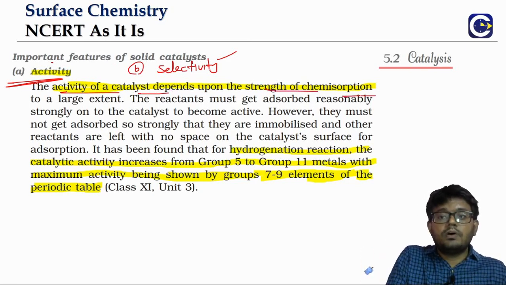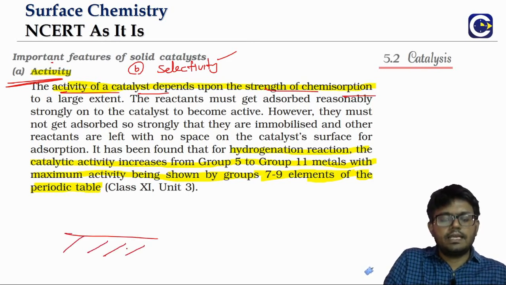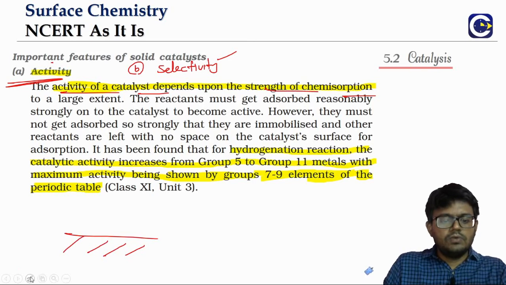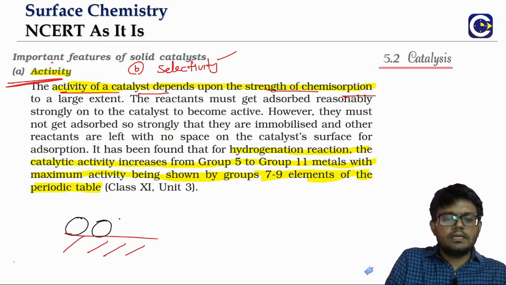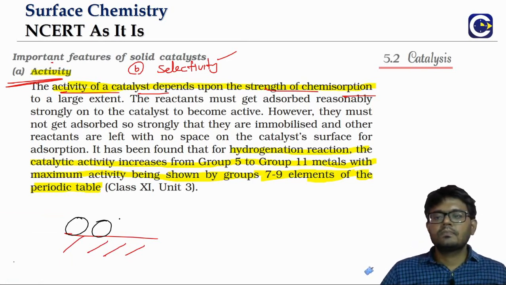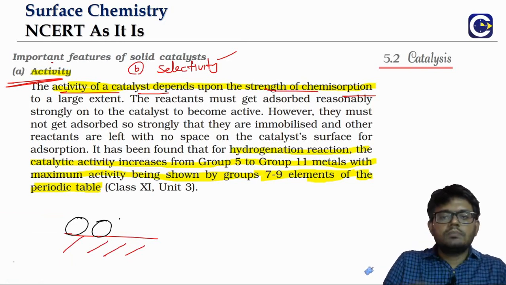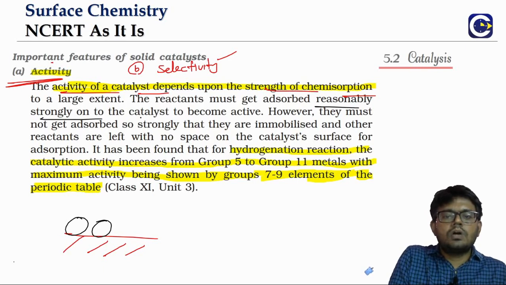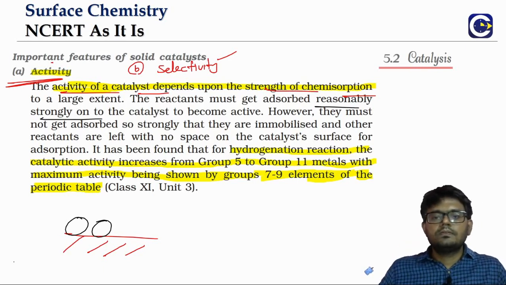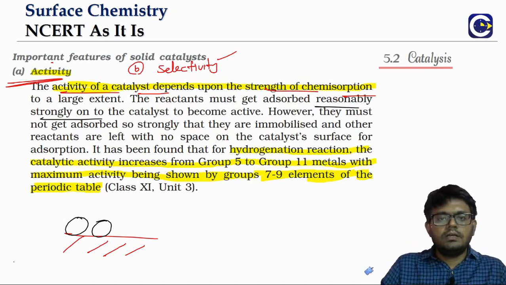It depends upon the strength of the chemisorption. The catalyst has to adsorb the reactant molecules. The reactant molecules should come and get adsorbed onto the surface of the catalyst reasonably strongly to become activated and for the reaction to proceed.